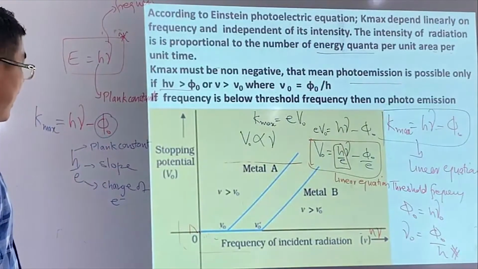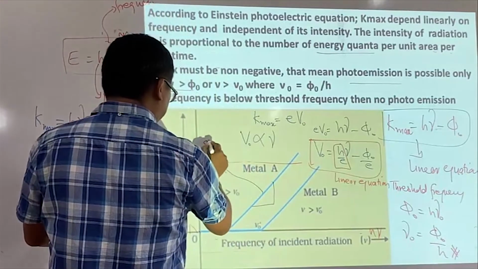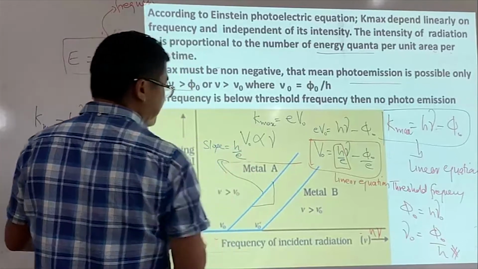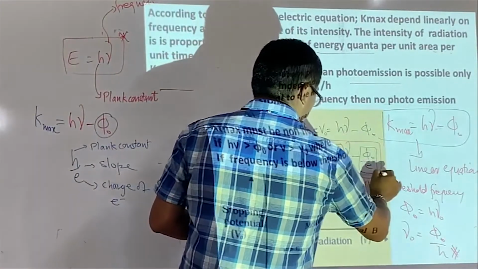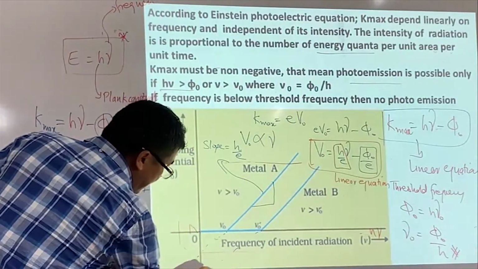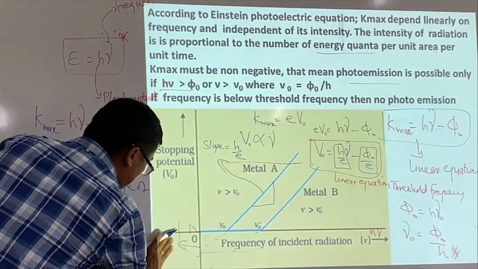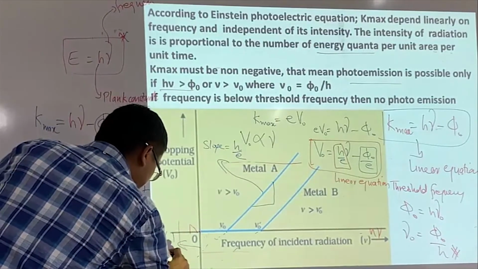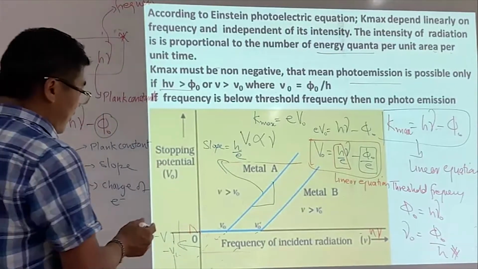And what is the slope? This is the slope, and the slope is given by h by e. And then what is this? This is the y intercept. I can extend this, and this is the potential. I can write this as the negative potential.